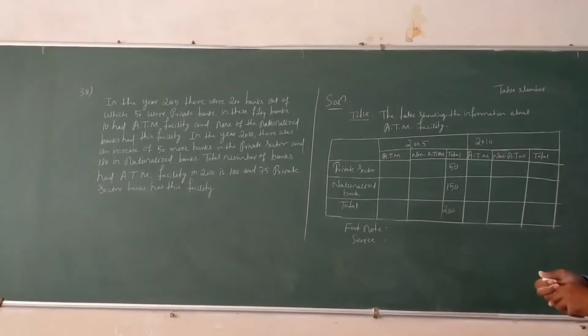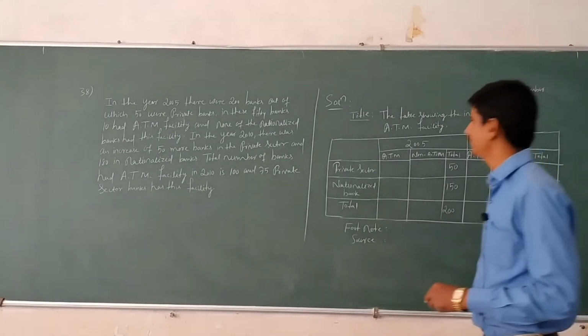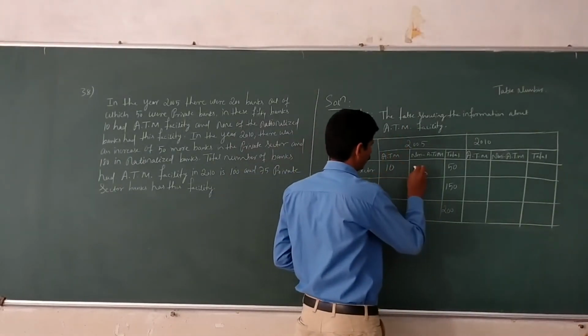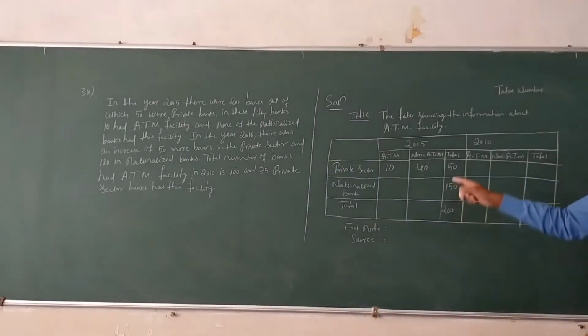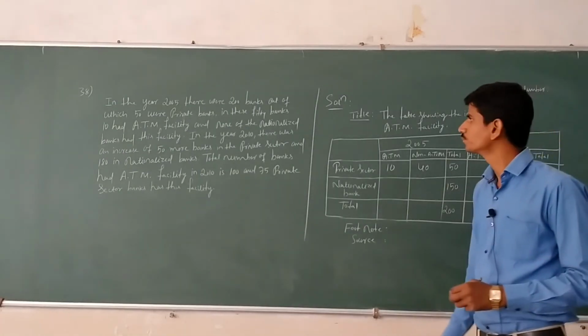In these 50 banks, 10 had ATM facility, and the remaining 40 had non-ATM facility.